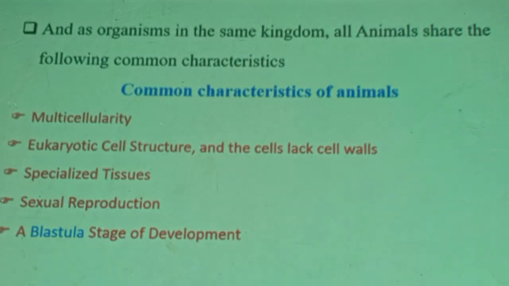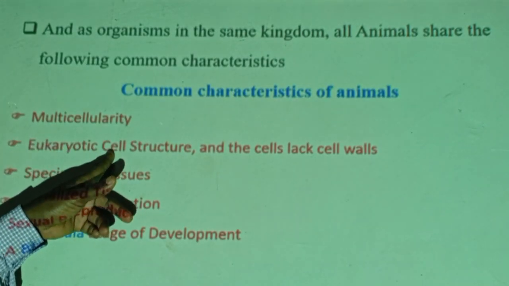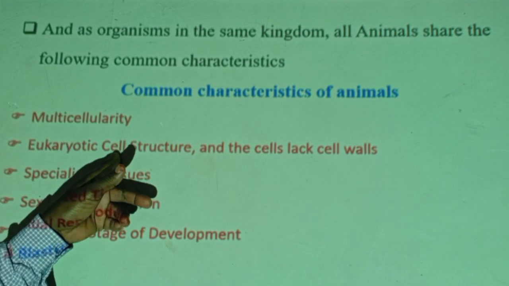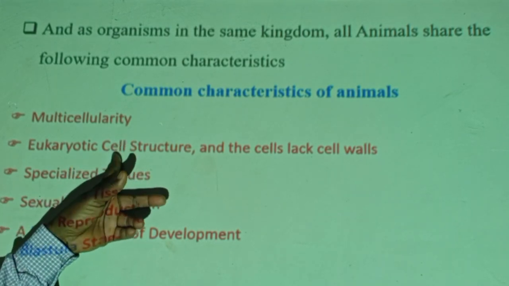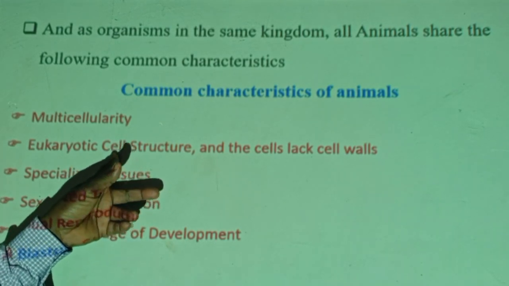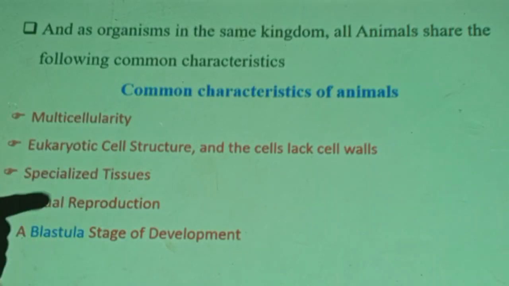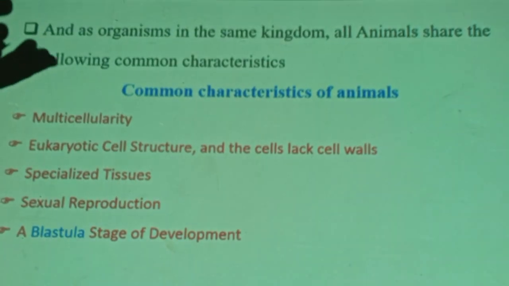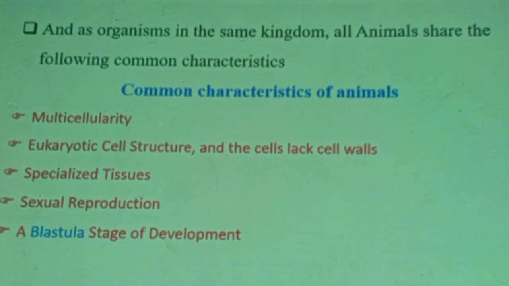Multicellularity plus the type of cell that animals are made of is known as eukaryotic cells. These cells are advanced cells, larger inside, cells with compartments. They do have compartments like the nucleus, compartments like mitochondria, compartments like the Golgi body, endoplasmic reticulum. All these compartments are small rooms inside the big cell. The cell is a big room. Inside that big room, there are smaller rooms. These smaller rooms are known as compartments, and they are designed for specific purposes.